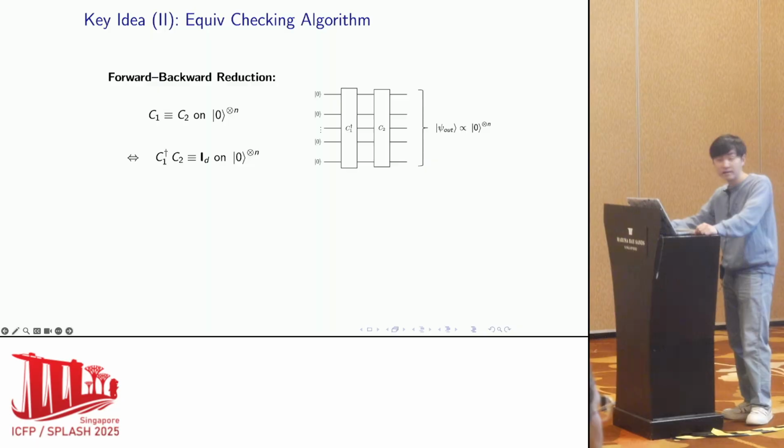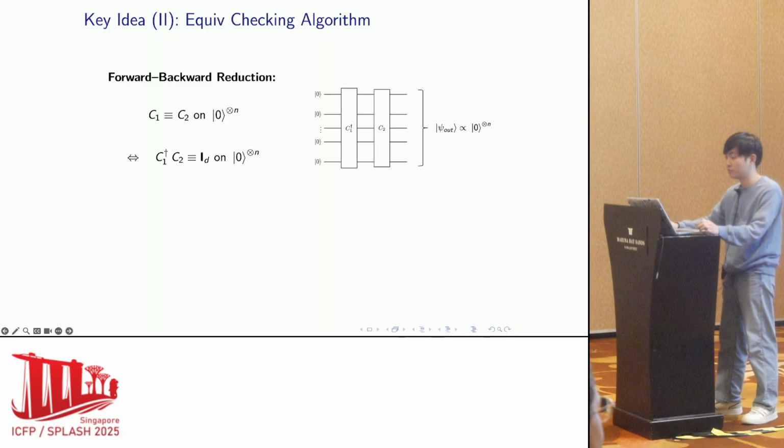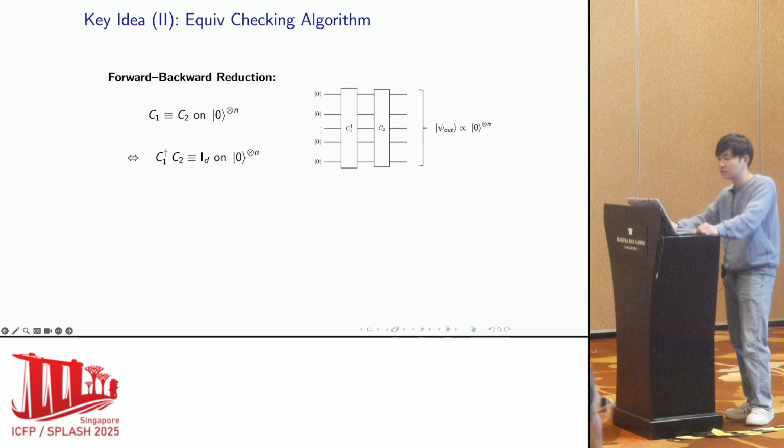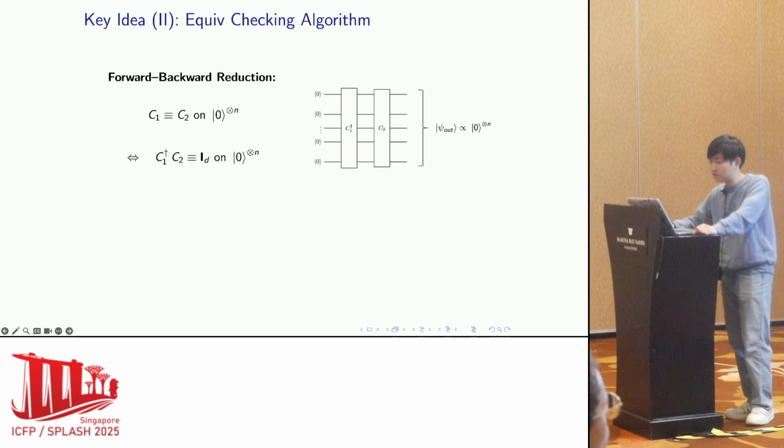We apply that representation to check equivalence between two circuits C1 and C2 for fixed input zero. The problem is reduced to checking whether the circuit C1 dagger C2 performs an identity operation on the all-zero state.